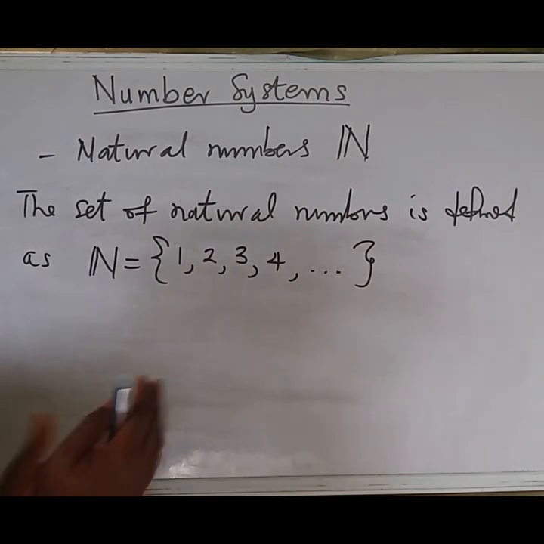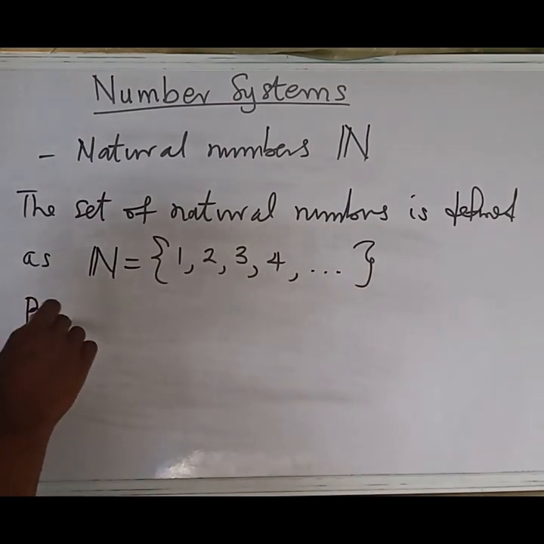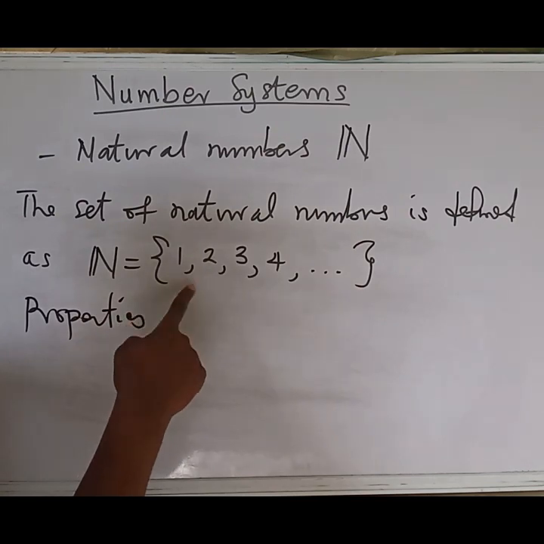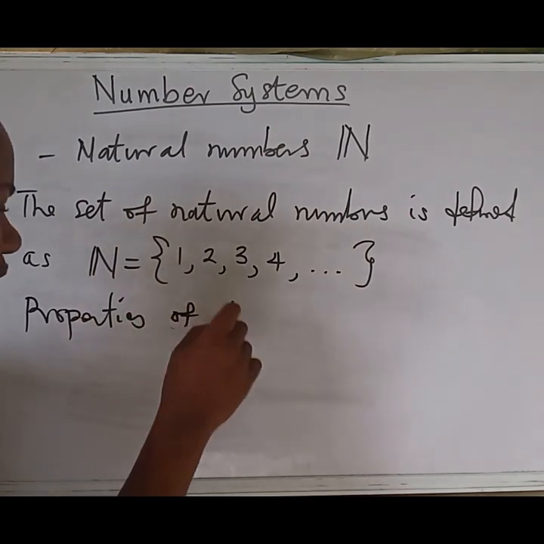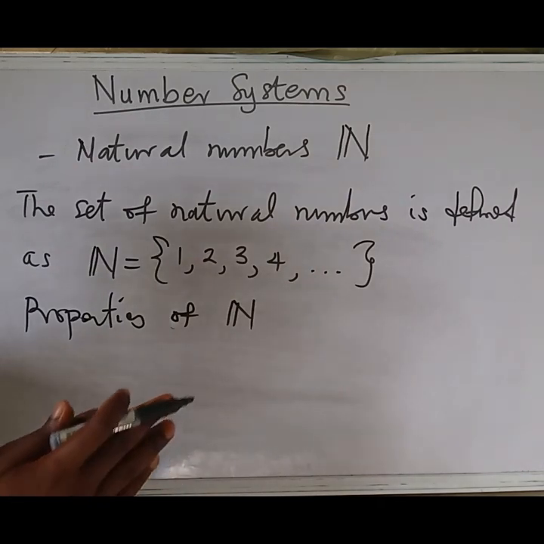So these are the things we'll be looking at here. But for these natural numbers, we have three basic properties, which can be elaborated further.